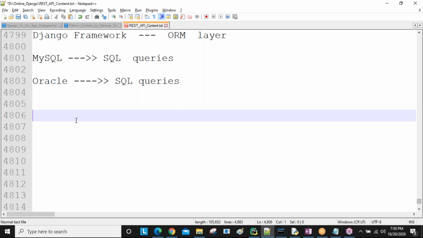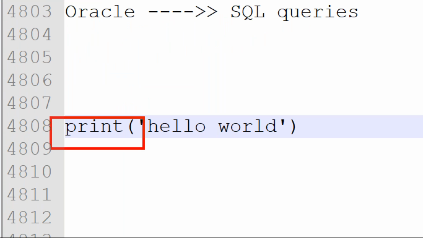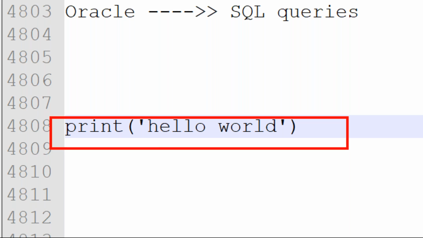Okay, I'll tell one small benefit. Here, just assume using Python I want to print a hello world message. Then how do we print? By using the print method. So here I'm going to write hello world. A simple message, sir. If you know about the print method and what it is used for, then you are able to print the hello world message. A single line is enough in Python.